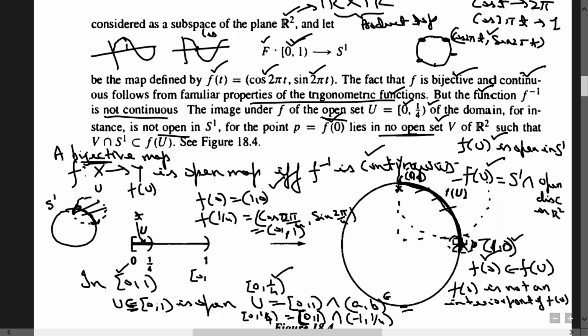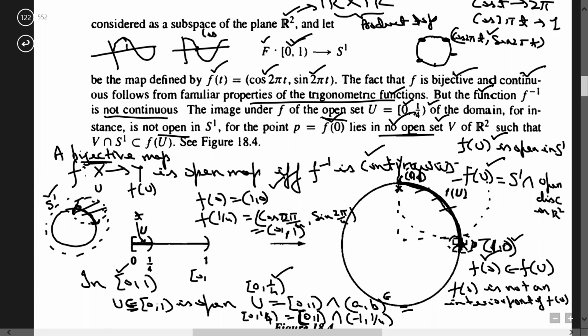So you can see directly from the diagram that for any proper open set, these endpoints will always be excluded. However, if your open set in R2 is of this type, then obviously its intersection with the whole S1 is S1.